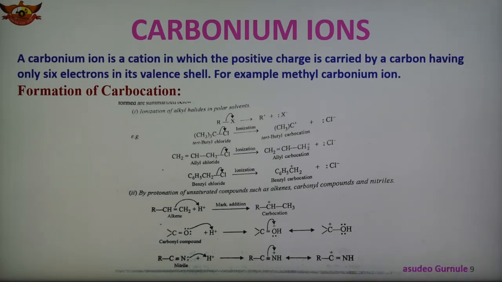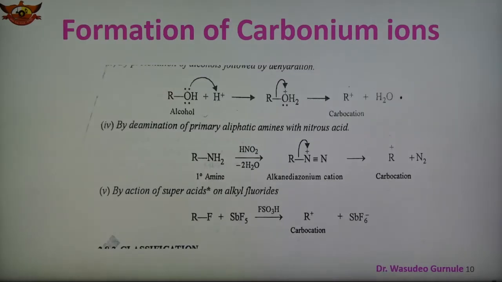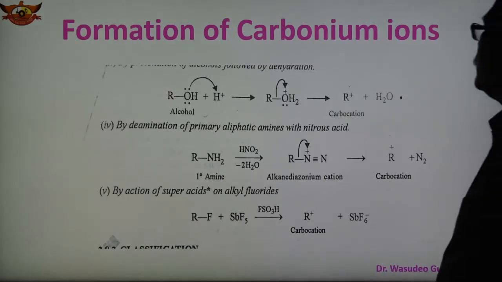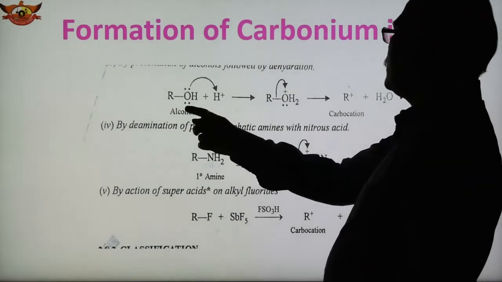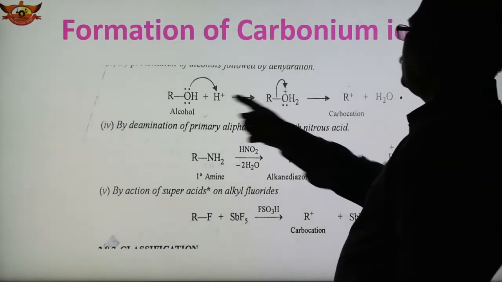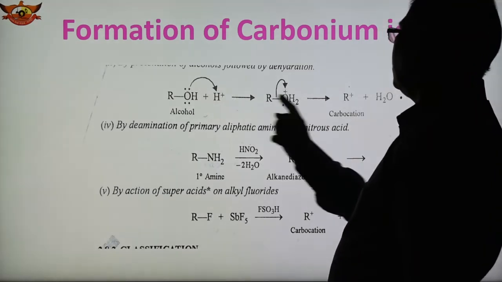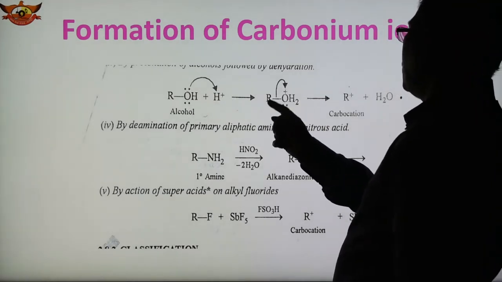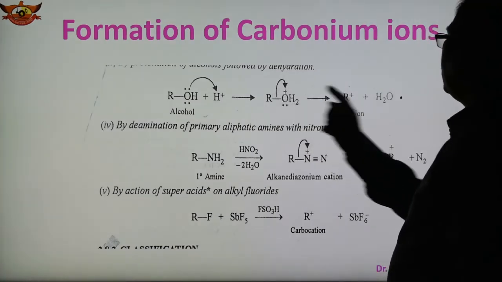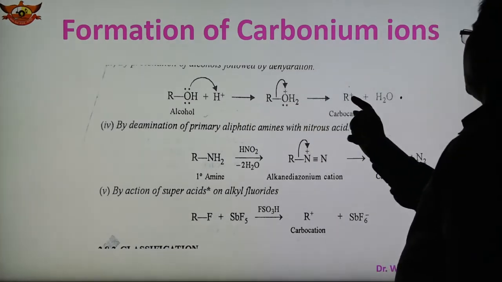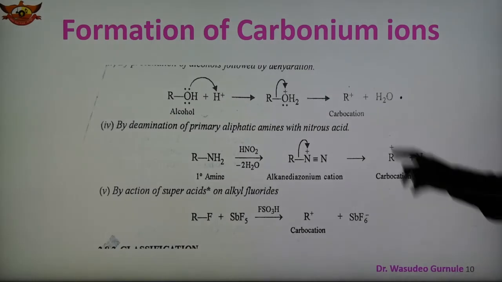So these are the two methods of formation of carbonium ion. Another method, the third method, is from alcohol. By protonation of this alcohol, we get this type of compound. This electron pair shifts here, and now we get this compound ROH2, and then the positive charge shifts here and this bond breaks. So we get R plus and H2O. So this is the carbocation.